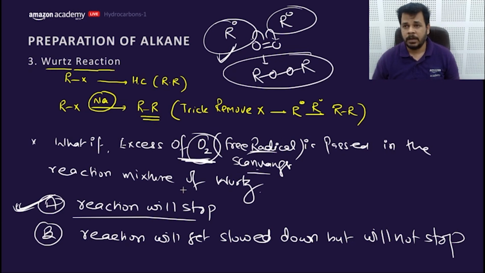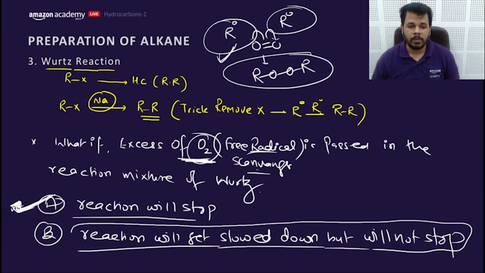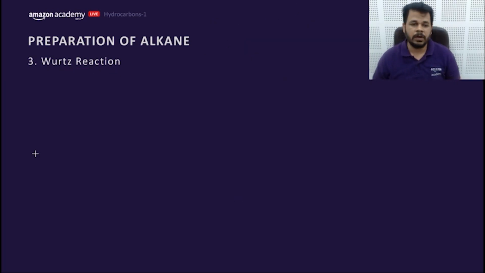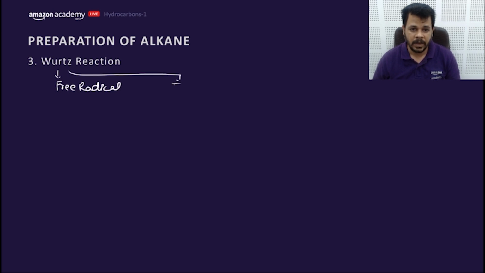Prince says A, otherwise B. PC, GM, please write your name. Prince says A, otherwise I will not give any shout out. I'm not able to recognize your name. Goldie says B, SS says B. Okay, the reaction will get slowed down but will not stop. Can you give the reason for it? Actually, the Wurtz reaction occurs through two different mechanisms. One is free radical and the other one is ionic, my dear friends.